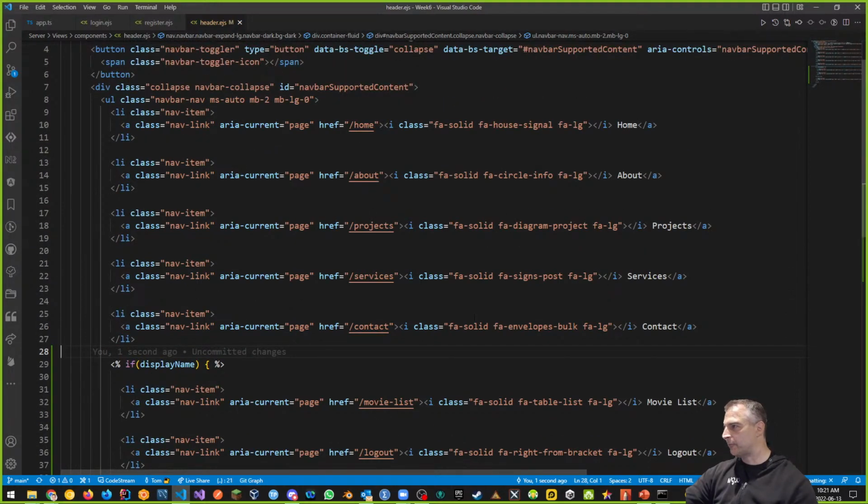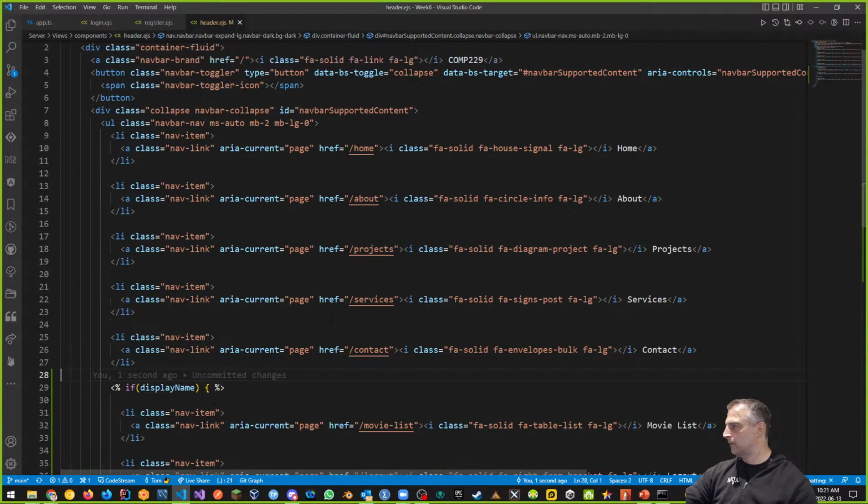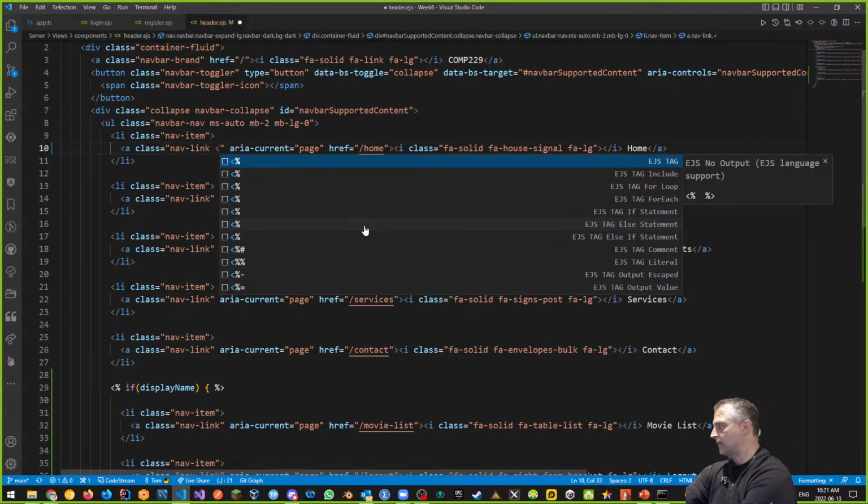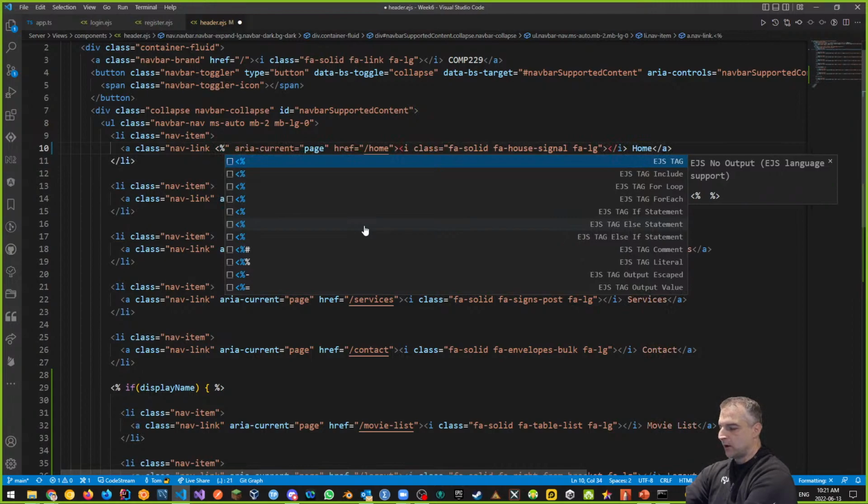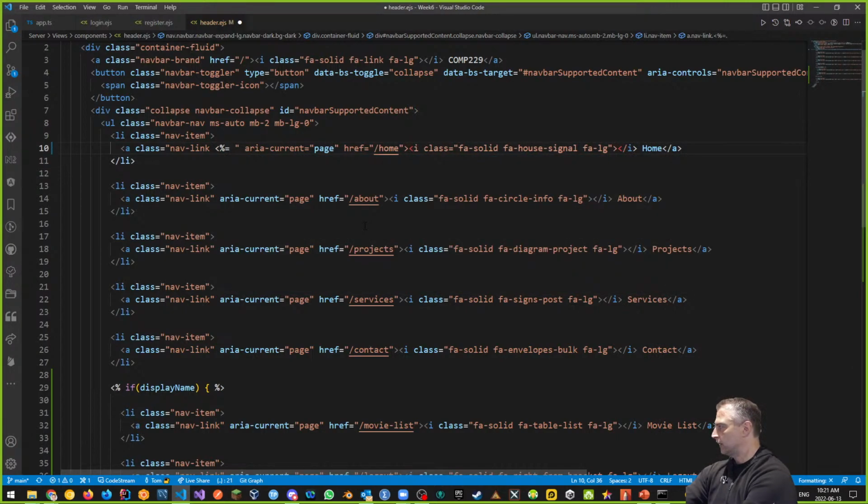How about that other problem that we had before? The other problem was we never know which page we're on, right? And is there a way to switch out the nav link to make it nav link active when I'm here? We can use the same kind of conditional statements, but we can do it in a different way. So in our anchor tag, what if I used a conditional statement right in here? We're just exploring conditional statements right now. If I said, hey, you know what? I want to include something in here, and I'm going to use a ternary operator for this.